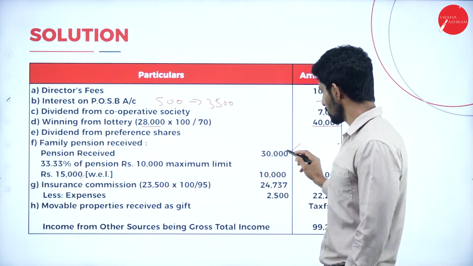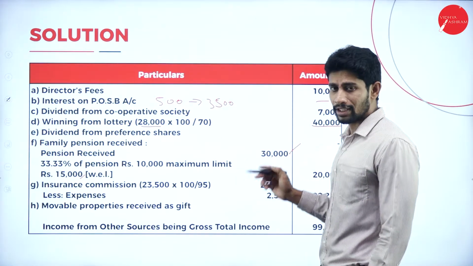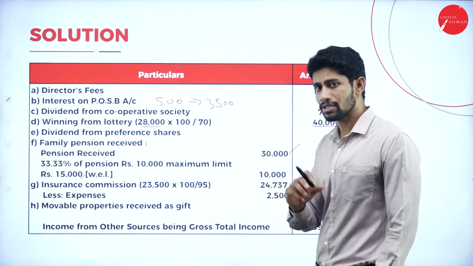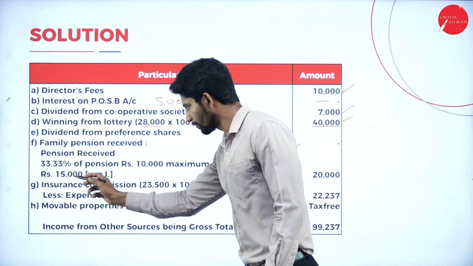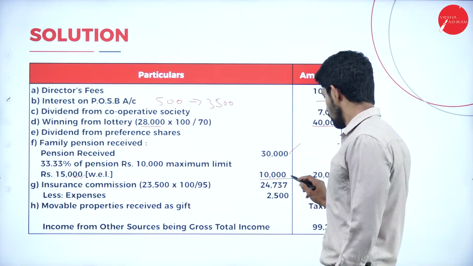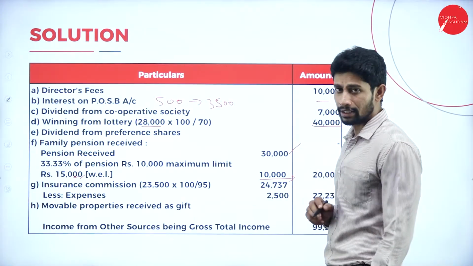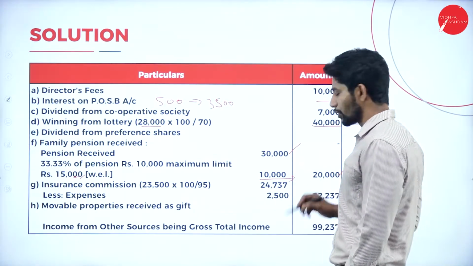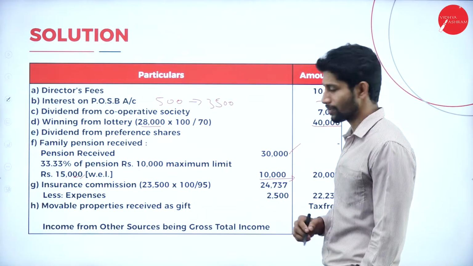So actual pension is 30,000. In 30,000, 33.33% is 15,000; whichever is lower, that is 10,000, is the lower value. So if you deduct 10,000 from 30,000, you will get the balance of 20,000. So that 20,000 is taxable.